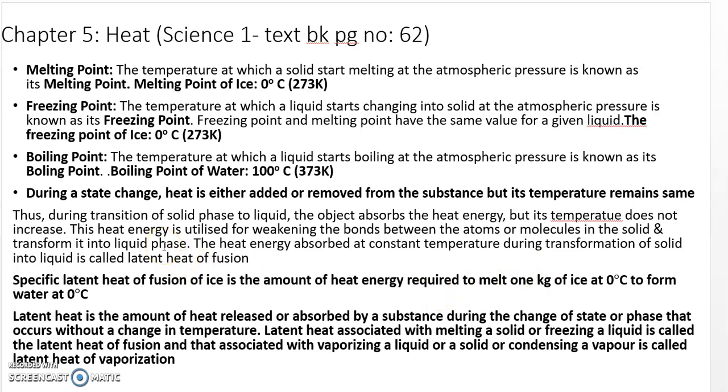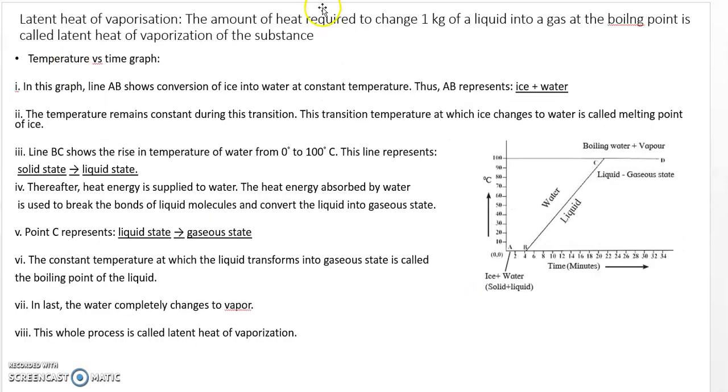Now we'll come to the next, the latent heat of vaporization. Just as I said, what is the latent heat of vaporization? The heat energy absorbed at constant temperature during the transformation of liquid to gas is called the latent heat of vaporization. And the specific latent heat of vaporization, the same thing: the heat energy required to change 1 kilogram of the liquid into the gas at the boiling point is called the specific latent heat of vaporization.